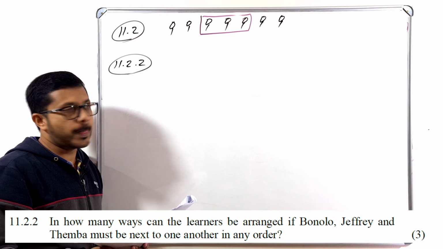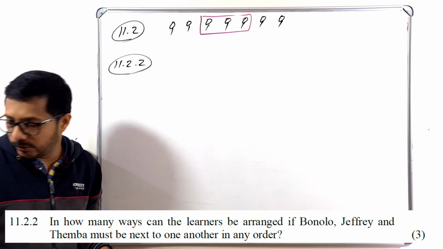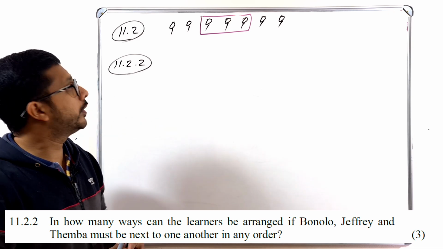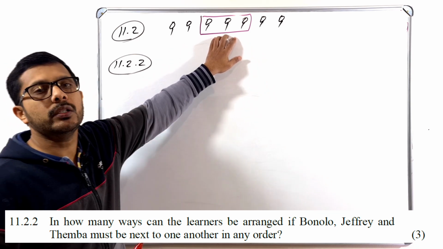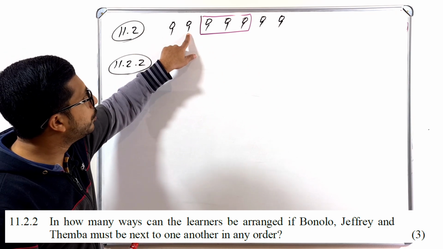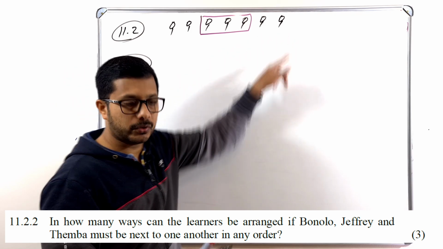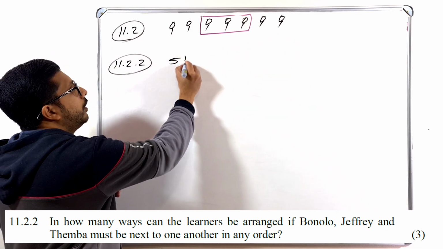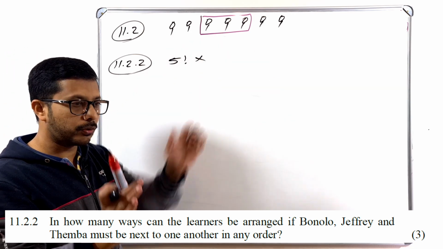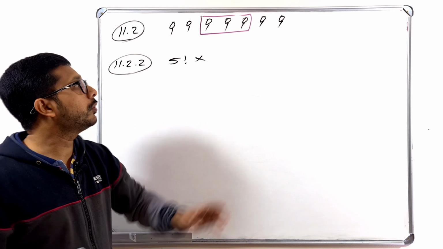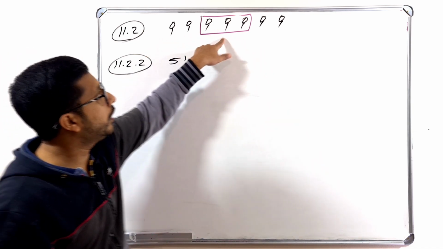That is the question. Okay, so what you have to do, those who watched the first lesson, that PowerPoint presentation lesson, you can easily understand this one. What I told you at that time, you have to consider this as one unit. Then you have to count 1, 2, 3, then 4, 5. So write 5 factorial times. Listen once more. You have to count these 3 as one group. They are moving together. So consider this as one unit. Then how many different options? 1, 2, 3, 4, 5.